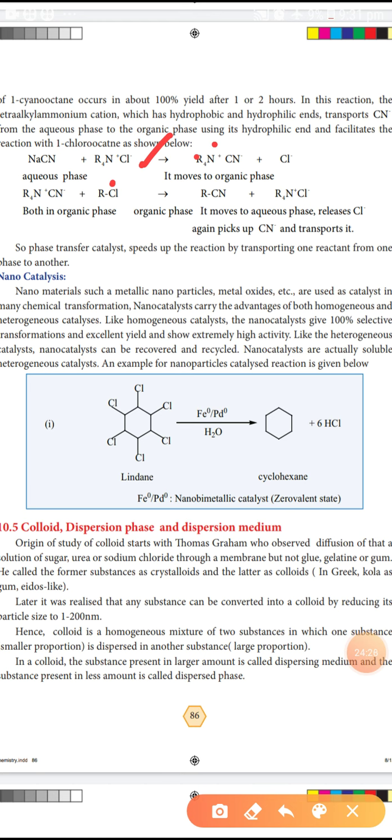An example for a nanoparticle catalyst reaction is given below. Lindane, in the presence of an iron or palladium catalyst, is hydrolyzed to form cyclohexane. Here the iron and palladium catalysts are zero-valent.